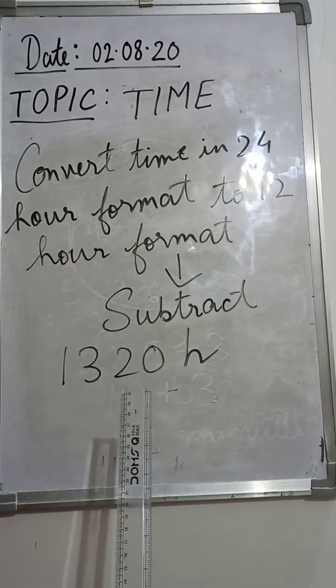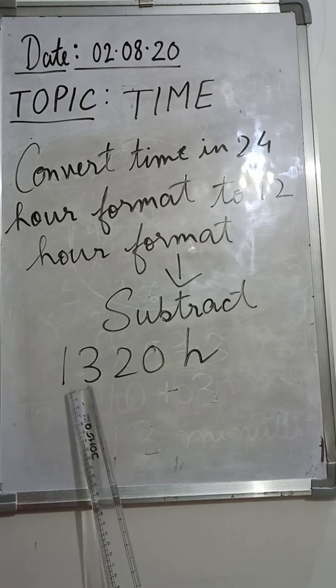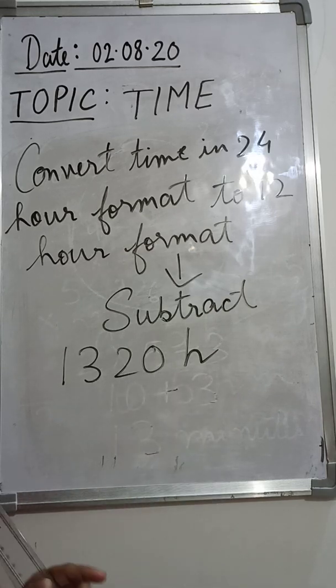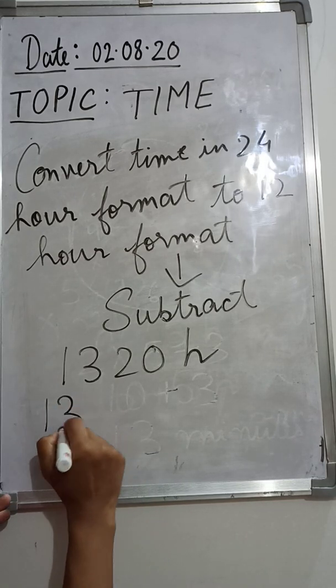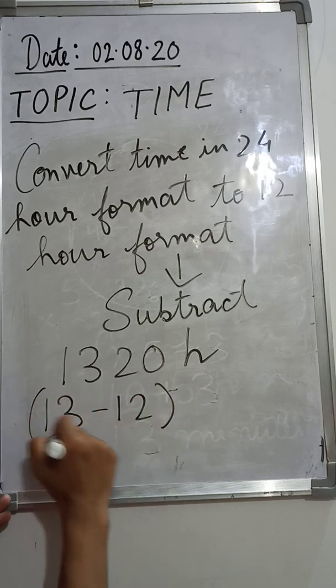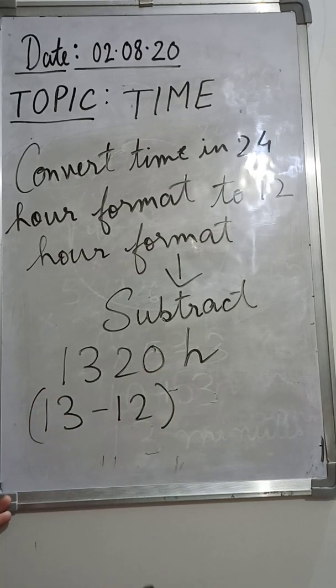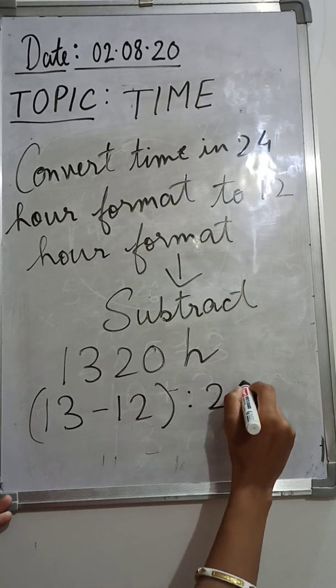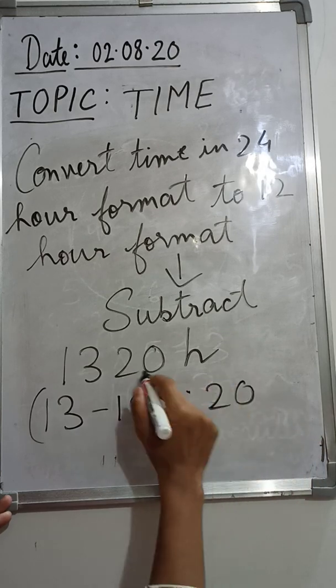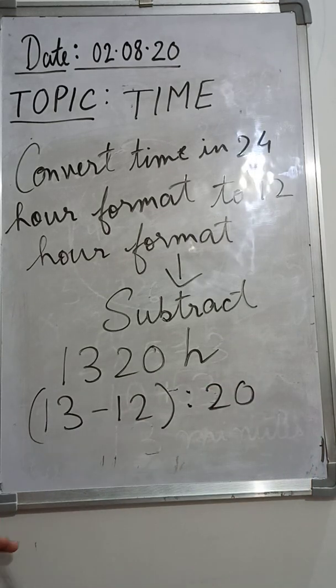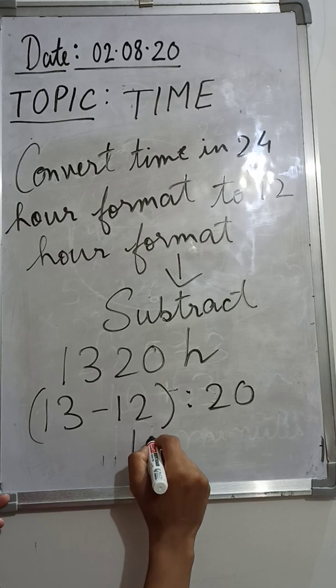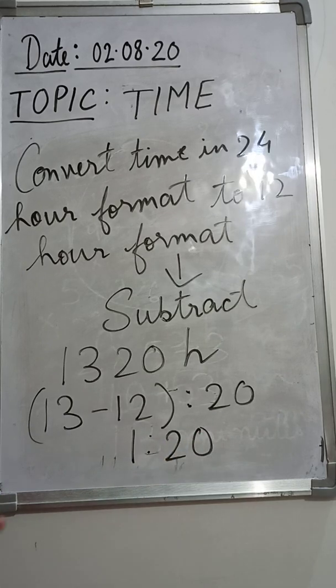So whenever you subtract, you have to just subtract the hour part, not the minute part. So how much are you going to subtract? You are going to subtract 12. Okay. We are going to subtract only 12. So you can write 13 minus 12 and the minute part will remain the same. So just give the colon symbol and just write the 20 minutes part. So now you subtracted, how much do you get? You get 1. So you are getting this 1:20. So that means the time is 1:20.